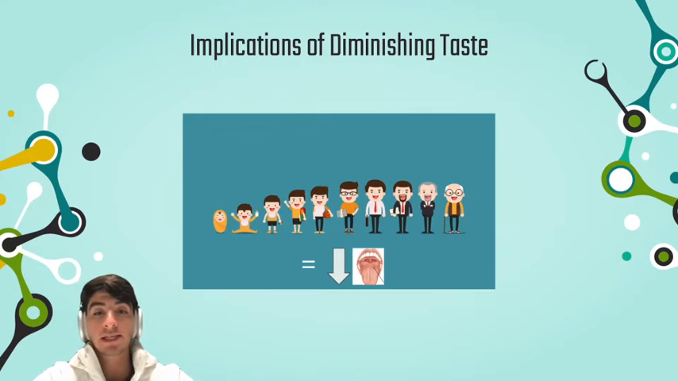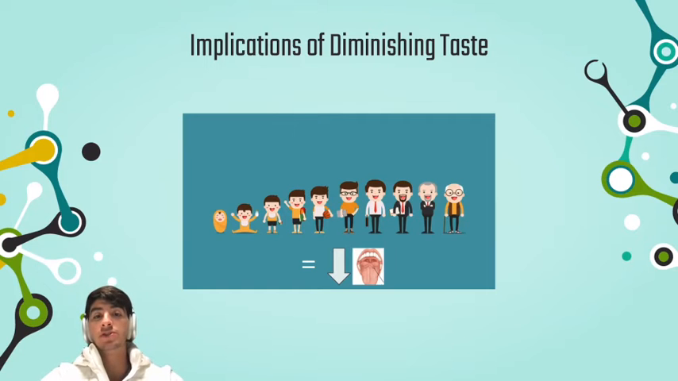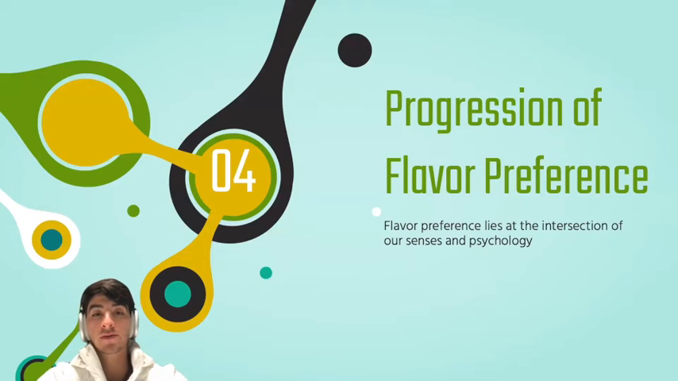So we want to really start asking ourselves, if it isn't the genetic and biological constraints that are solely determining this, then what other types of mechanisms are taking place to affect this? And so that's when we move on to the fourth section, which is the progression of flavor preference.